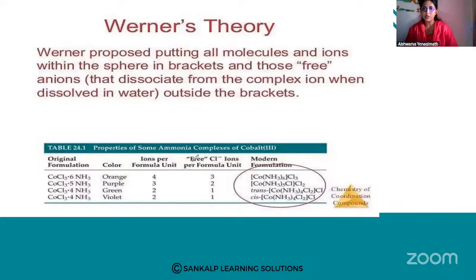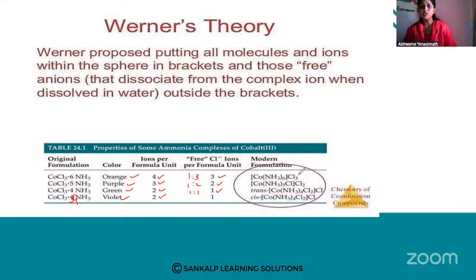So this was the experiment which was being done. So CoCl3·6NH3, it was orange in color. CoCl3·5NH3, purple in color. CoCl3·4NH3, green in color. CoCl3·3NH3, it was violet in color. So ions per formula unit, you will get 4 ions here, you will get 3, 2 and 2. Okay, it was 4 only. Free Cl minus ions, how many Cl minus ions was he getting? It was none. ಬರ್ದಿದ್ದೆಲ್ಲ 1:3 ratio, 1:2 ratio, 1:1 ratio. So these were the many free ions he was getting.